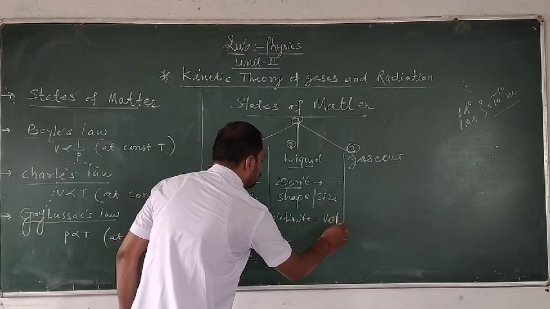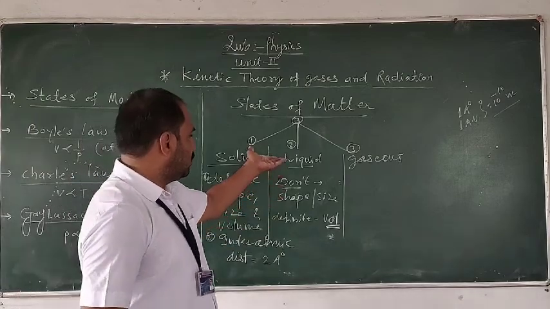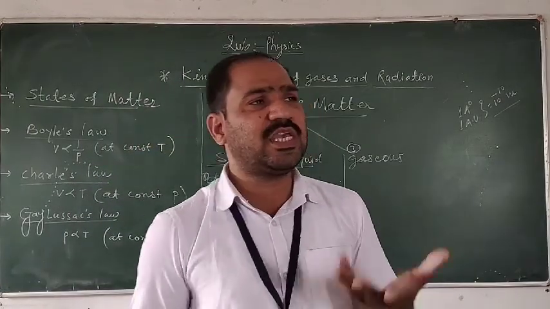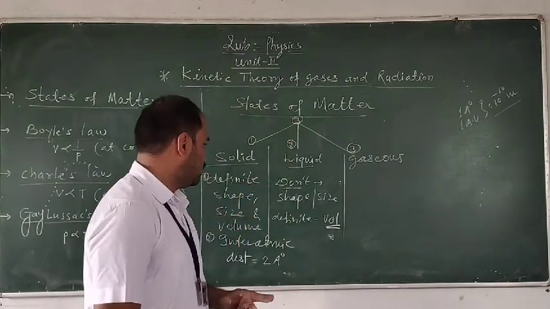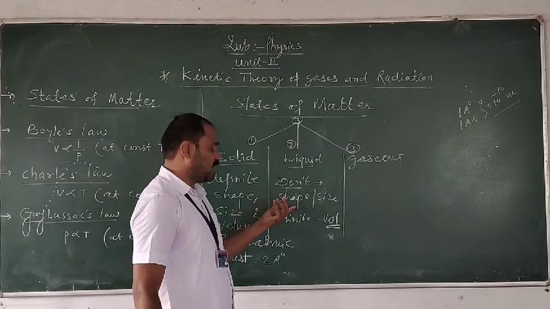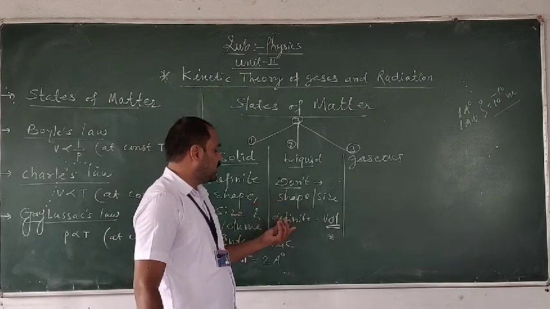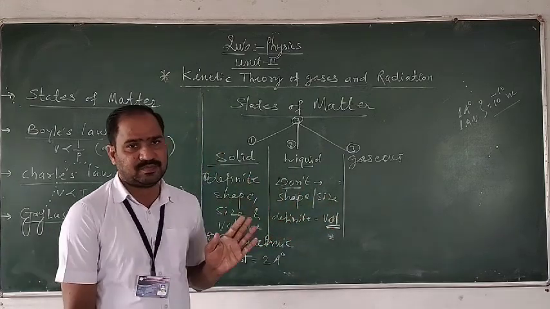Definite volume होगा. The substances which can flow easily are called fluids. We have seen that. So the liquid state of matter is the substance having a definite volume but no definite shape and size.